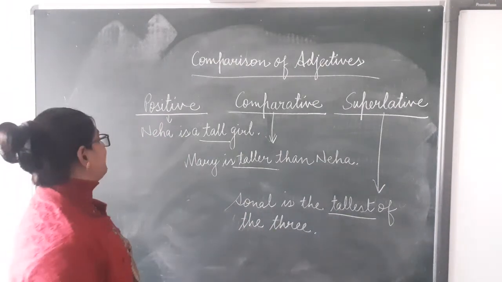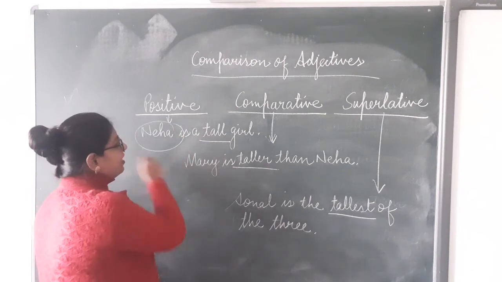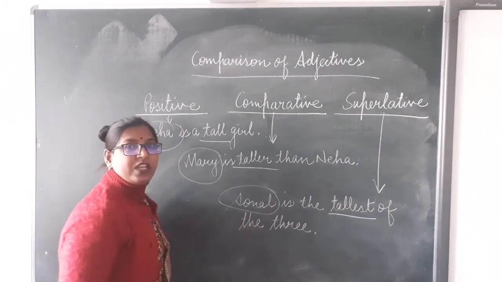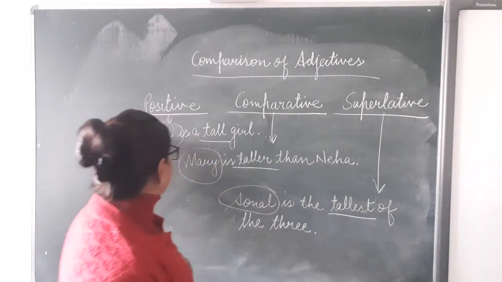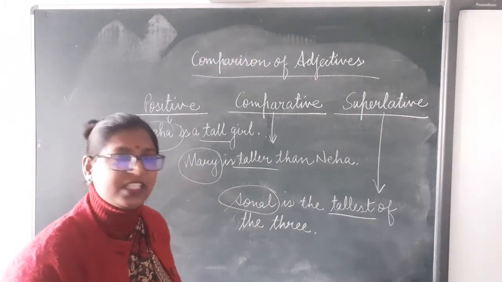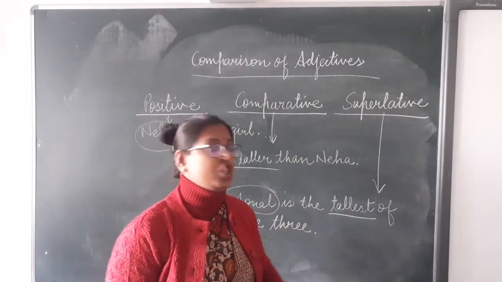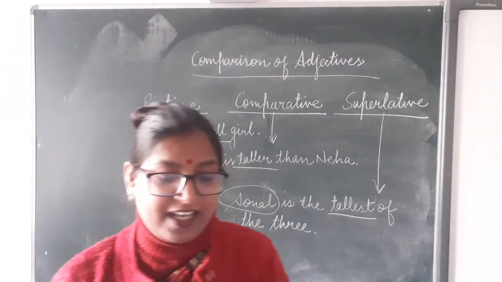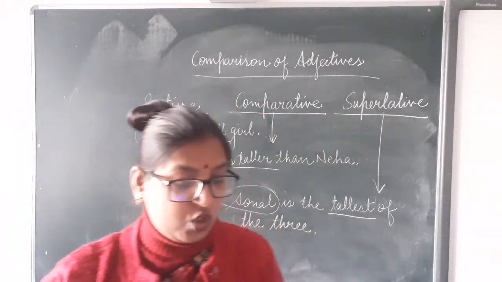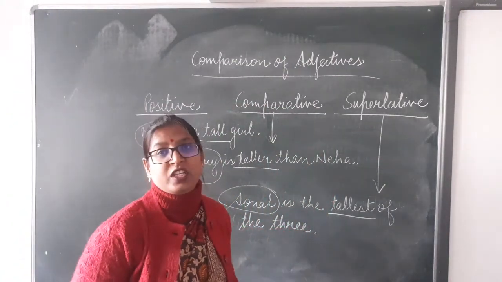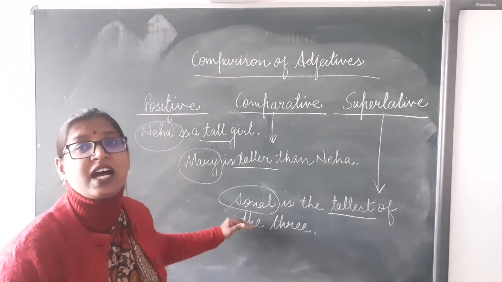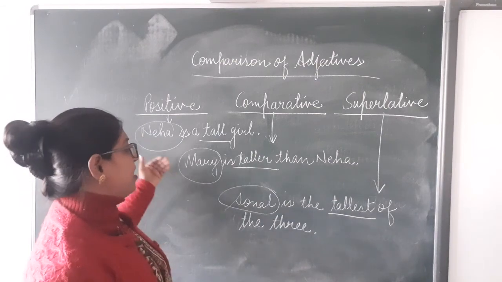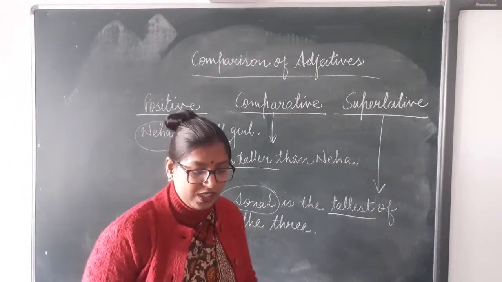Here in these examples, we are talking about Neha, Mary and Sonal. Out of these 3 girls, who is the tallest? Sonal is the tallest of the 3. And here we compare more than 2 persons. Who are they? Neha, Mary and Sonal.